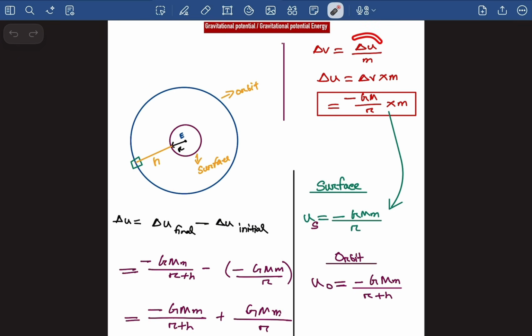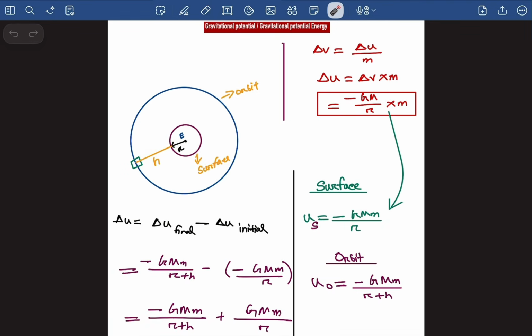And if you make gravitational potential the subject of the equation, it becomes gravitational potential energy equals gravitational potential multiplied by the mass. And we know the formula of gravitational potential is minus GM by r. And if you multiply it with this mass, it is minus GMm by r. This is basically the gravitational potential energy value that a satellite has when it is at the surface of the Earth. Okay? And from the surface of the Earth towards the center of the Earth, this is the radius